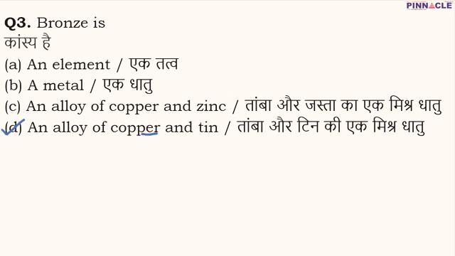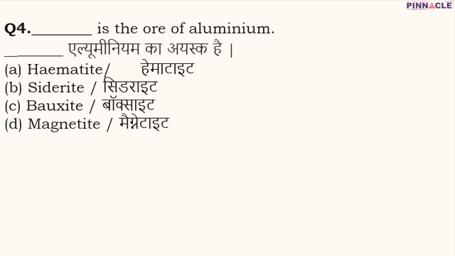Now moving on to question number 4. It has been asked that dash is the ore of aluminium. So which among the following is the correct option? Hematite, siderite and magnetite, they all are ores of iron, while bauxite is the ore of aluminium. There are many other ores of aluminium as well, including corundum, cryolite, alunite, feldspar and many more. So this is about question number 4.